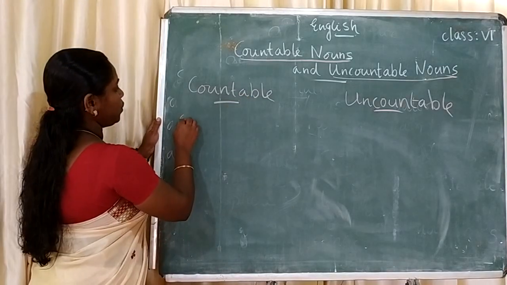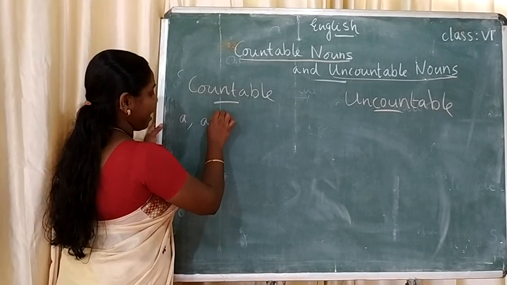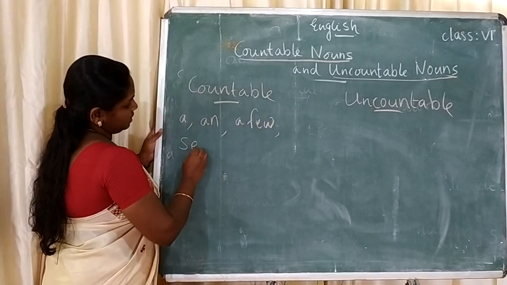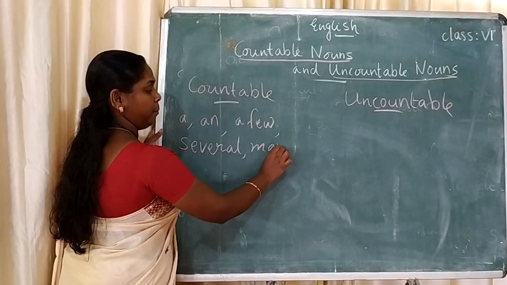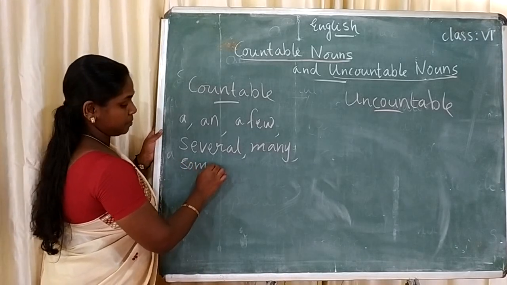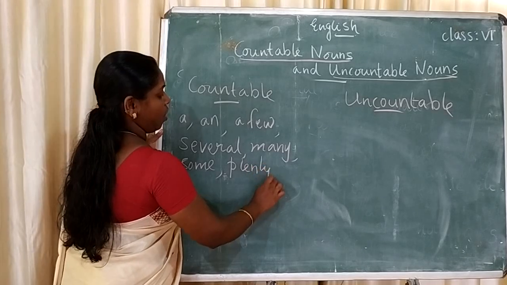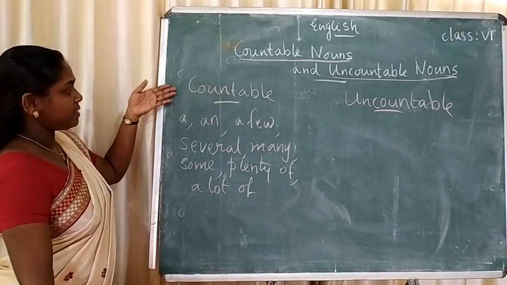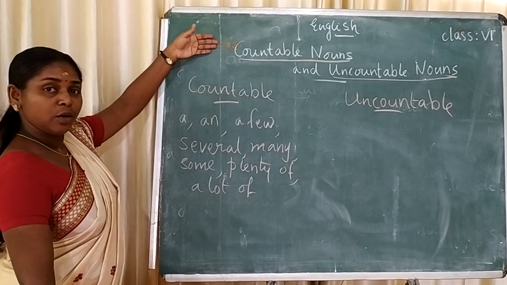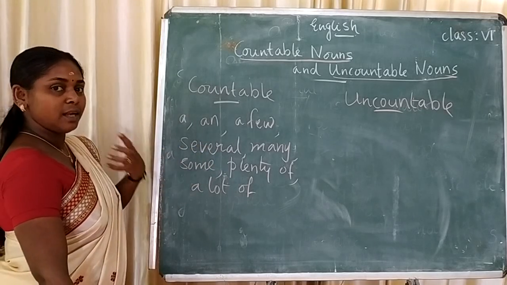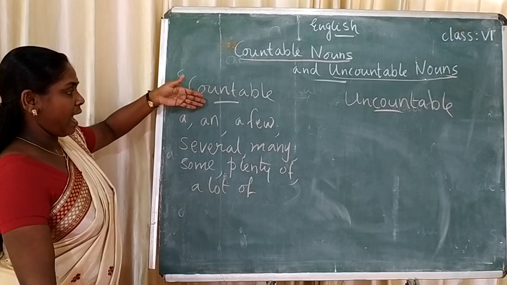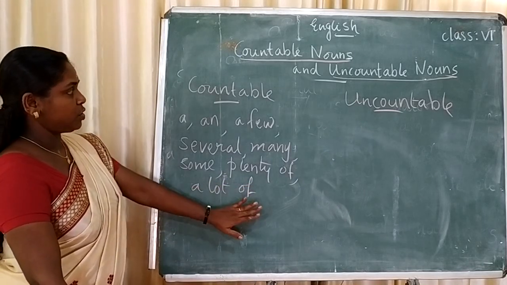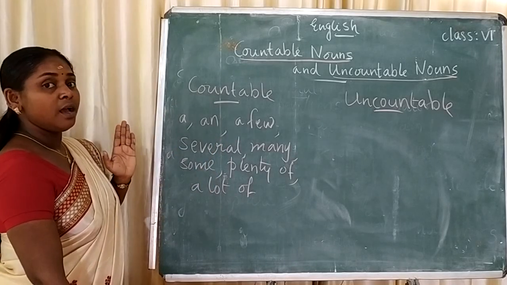With the countable nouns we can use articles like a, an, a few, several, many, some, plenty of, and a lot of, etc. So these words we can use with the countable nouns.